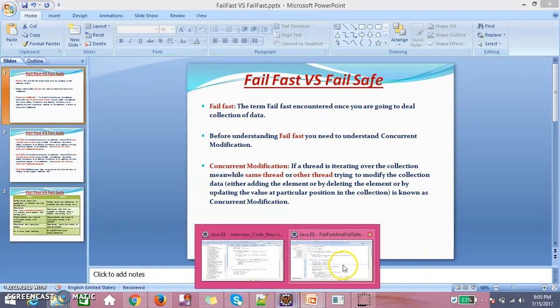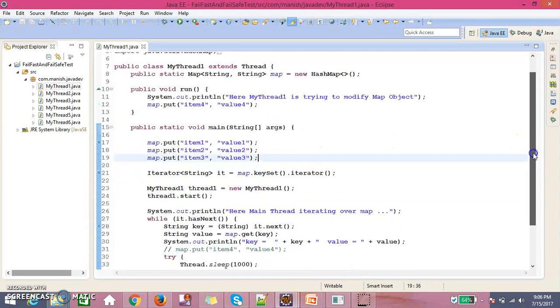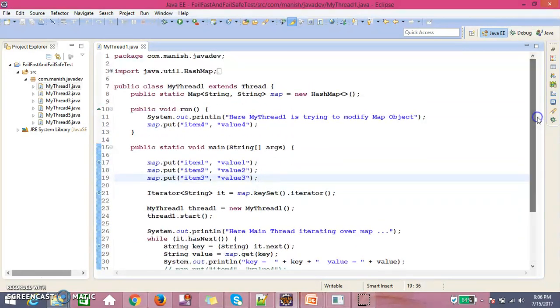So here I have Eclipse. In Eclipse, I just wrote a few lines of code which will help us understand concurrent modification exception. First I will explain the code, then we are going to run it and see how it throws a concurrent modification exception.